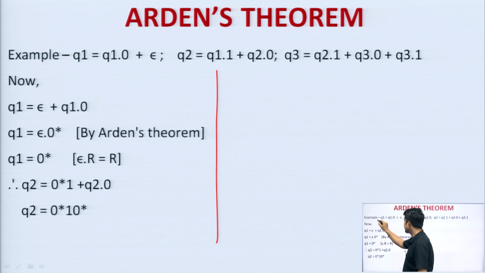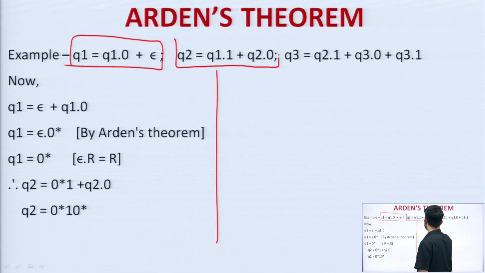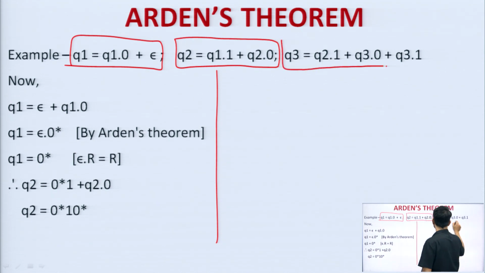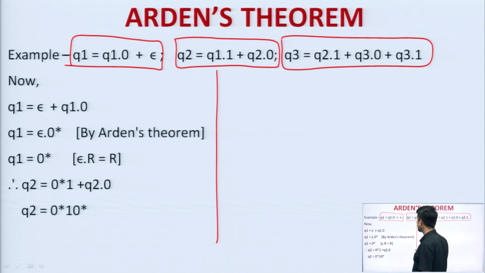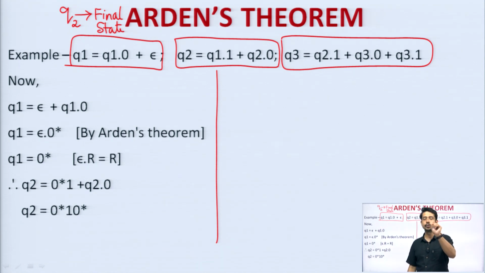Now, coming up to the question, this is an example I have taken. I have three expressions: Q1, Q2 and Q3. I know how to utilize this, that this is the final expression where I will be working. This can be checked by looking at the final state. Say suppose in the finite automata Q2 is the final state, then I need to concentrate only on the Q2 expression.